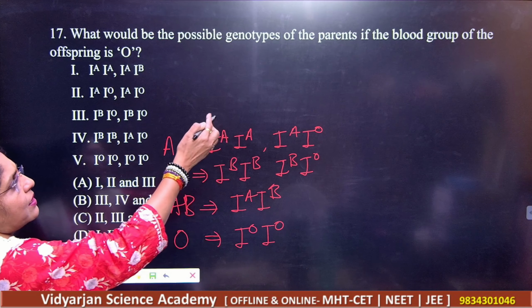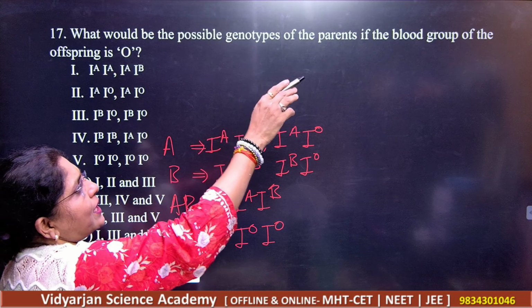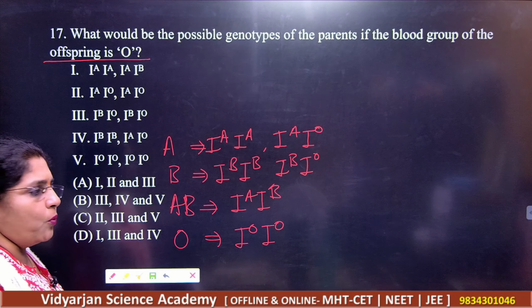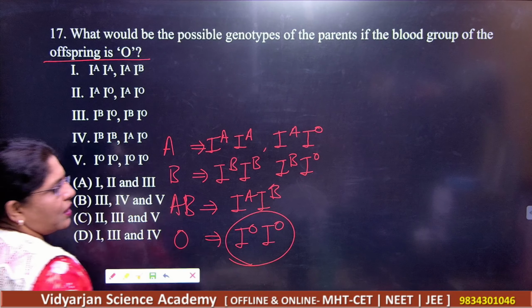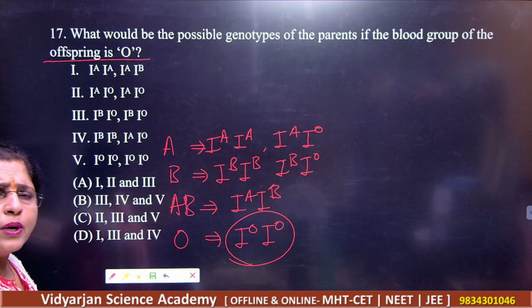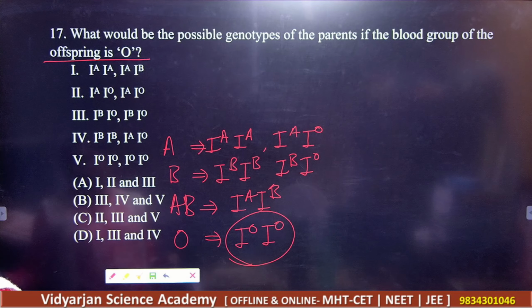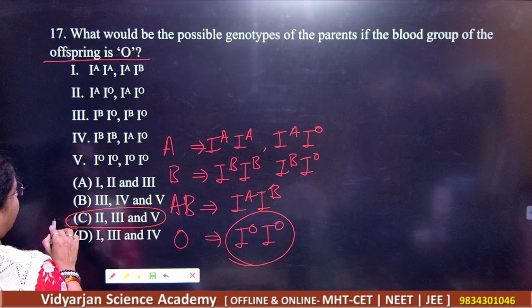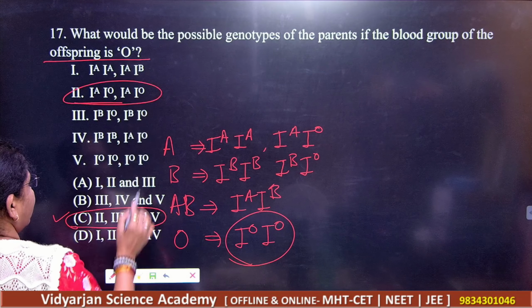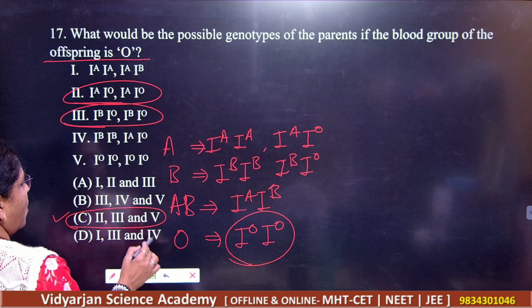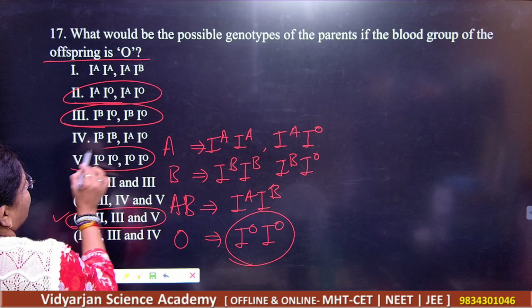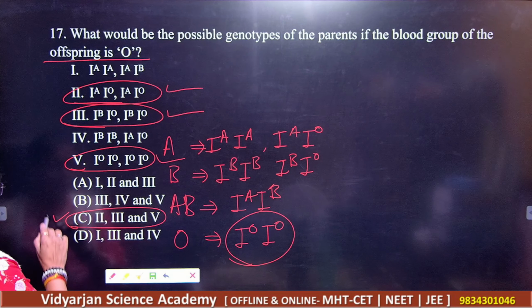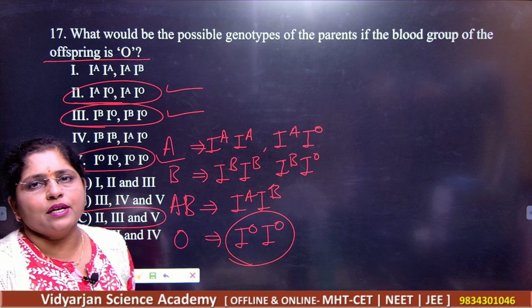So what they are asking us is, what would be the possible genotypes of the parents whenever the blood group of the offspring is O? So when will this condition occur? Whenever the parents are heterozygous for O. So what should be the possible combinations here? This is your correct answer. Either this will be the condition, or this, or there will be a condition like this. 1, 2, 3. So these are the possible chances here. So what should be your correct answer? Your correct answer here is C.